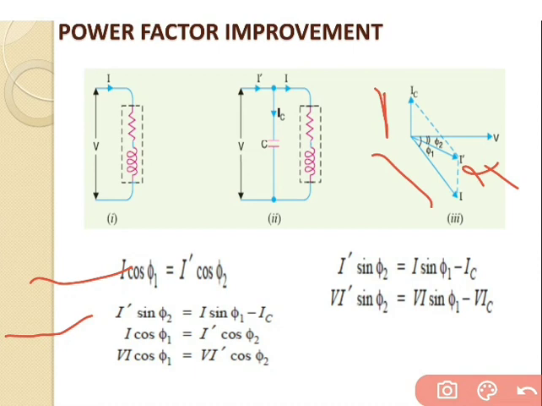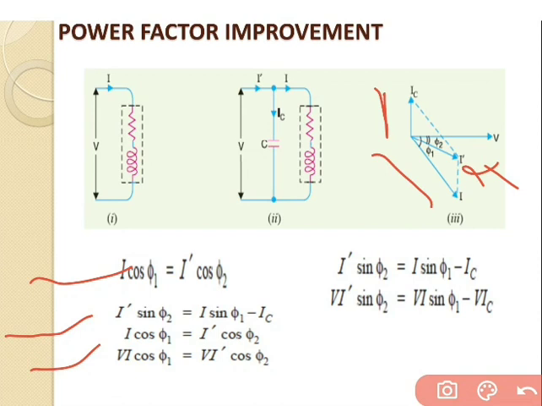So I cos phi 1 is equal to I dash cos phi 2, and if we multiply the voltage on both sides, we get the equation VI cos phi 1 is equal to VI dash cos phi 2. There is no effect on the active power. Therefore the active power remains unchanged due to the power factor improvement.